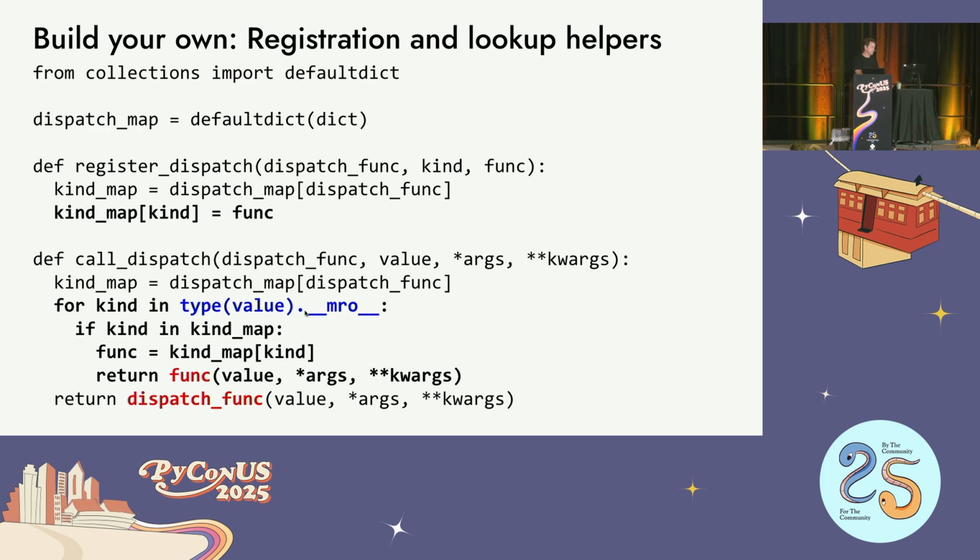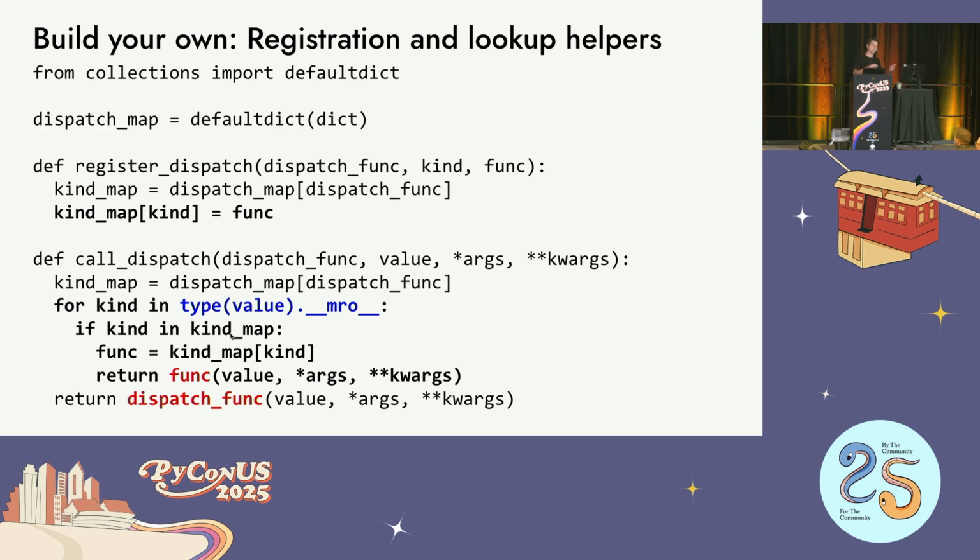So you go through that list and you say, hey, in the map, do you have one of these? You know, this really specialized one. Nope, okay, now let's try the superclass. Now let's try the other superclass. And it even works for multiple inheritance. So that automatically is taken care of here too. So that's it. This is all that single dispatch is doing. There's a lot of other stuff that it adds, but that's all it is.